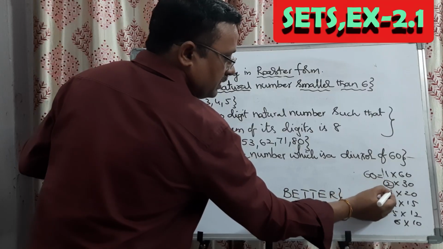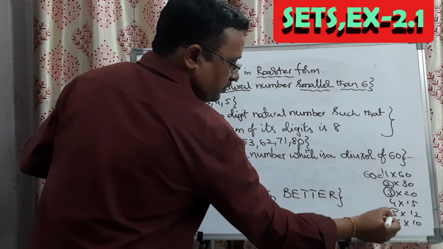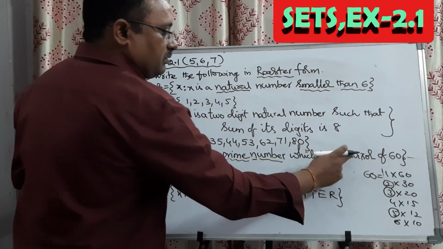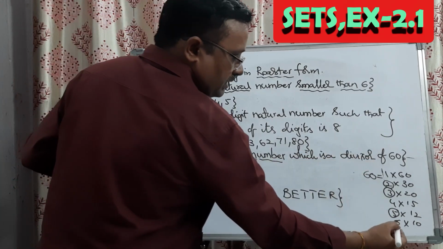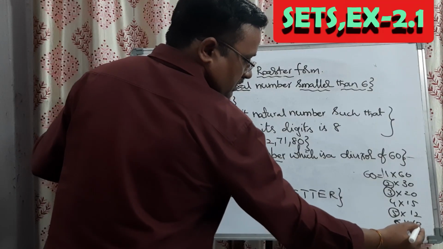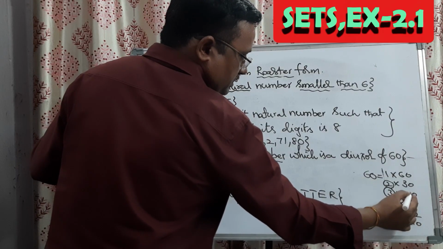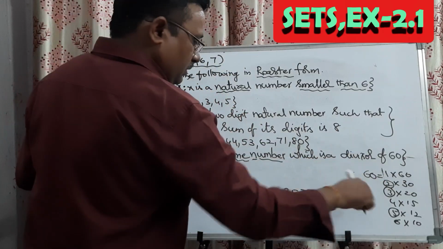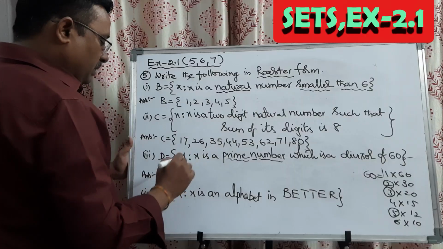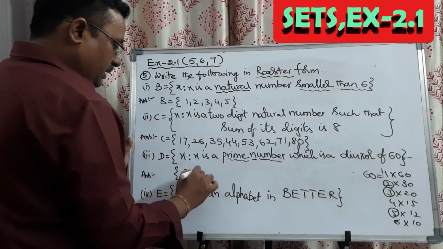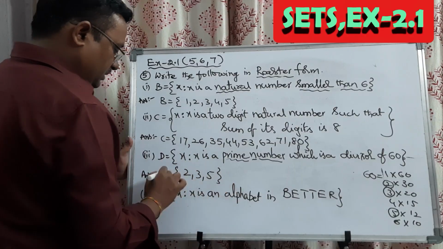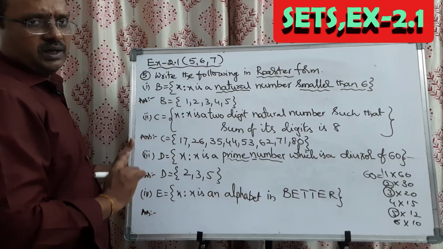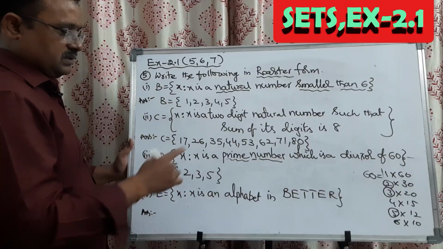2 is a prime, 3 is a prime, 5 is a prime, because we need only those prime numbers which are divisors of 60. Next, 6 is composite. 1 is neither composite nor prime. So what are our required prime numbers? 2, 3, 5. That's it. This is D. Very, very important model for 1 mark or 2 marks, right?